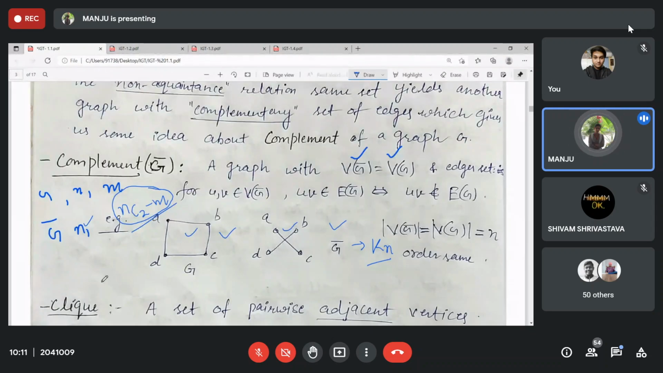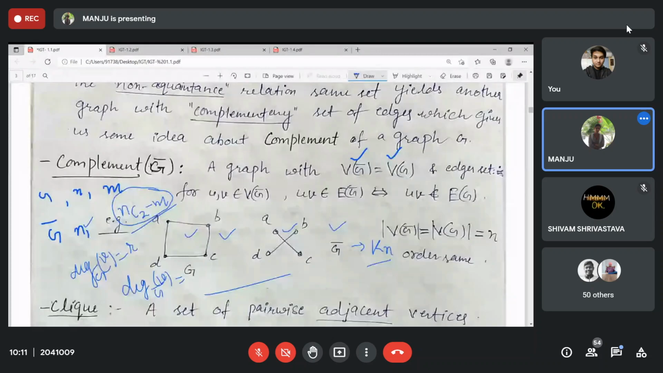So in the same way, can you tell me, if the degree of any vertex in G is given as r, or it may be given that this is an r-regular graph, then for all the vertices it will be r. In particular, if for one vertex the degree is r, then what do you say about the degree of v in G complement? Yes?